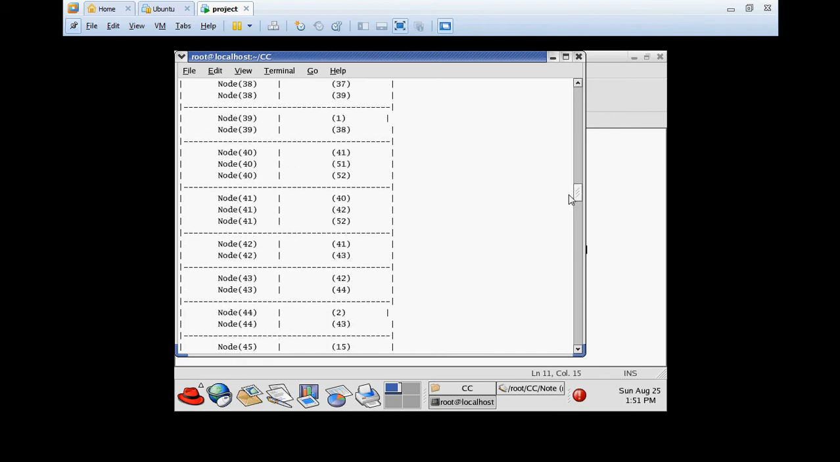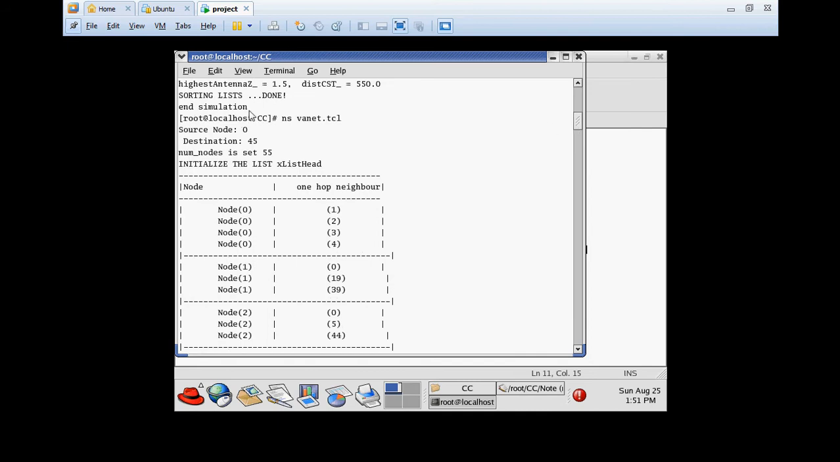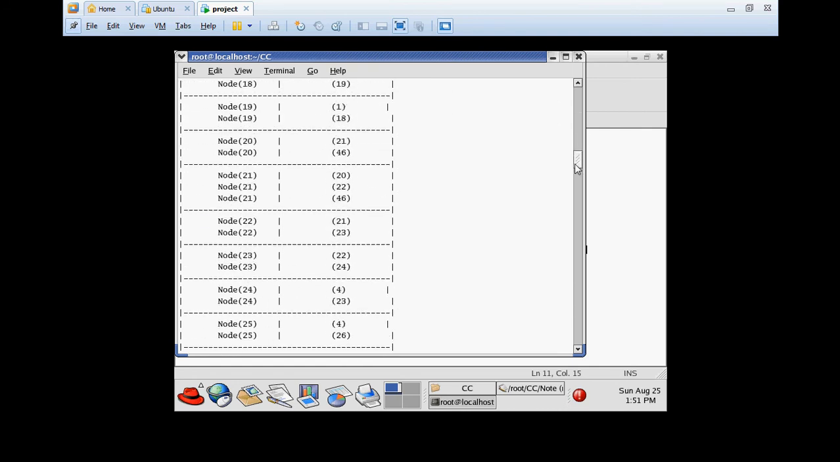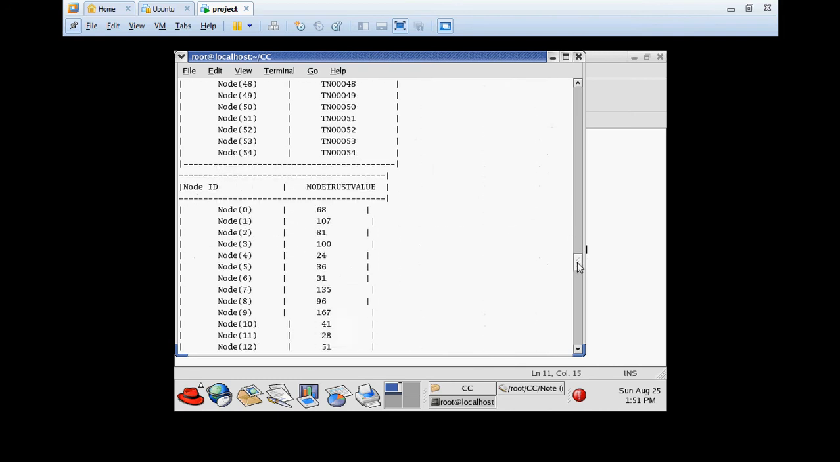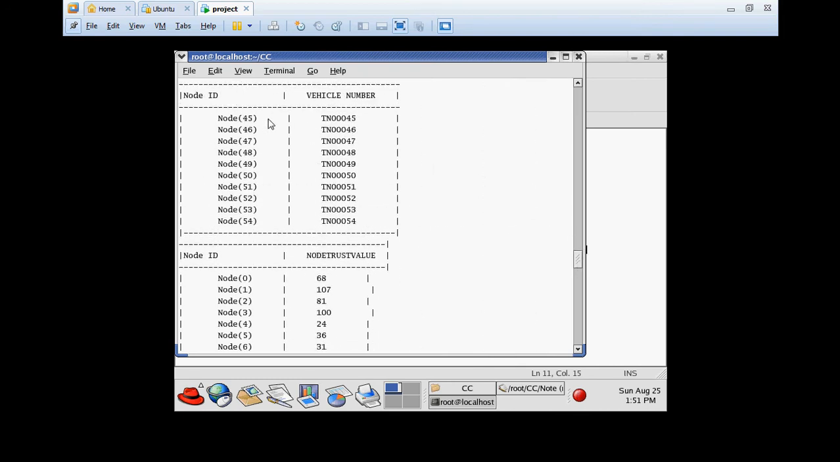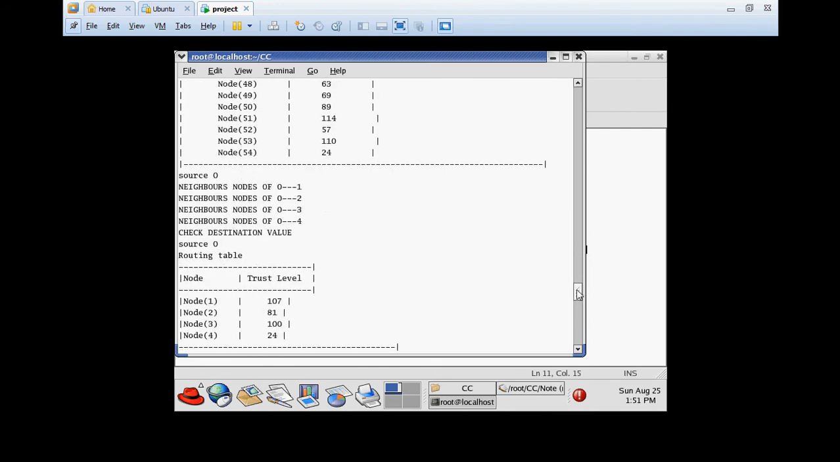Here first we are showing the neighbor nodes of every node. We are taking source node 0 and destination node 45, and the neighbor nodes of all nodes are shown here. Next we are showing the node trust value and the total trust value in table format. And here we have set 8 to 10 vehicles. Every node has a vehicle number, and finally the node trust value is shown here.